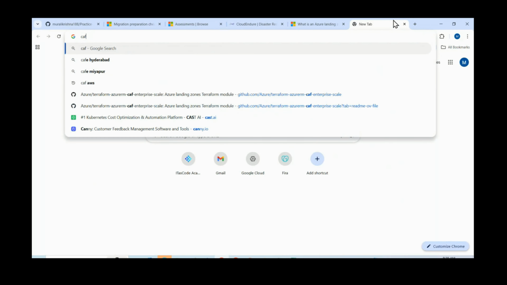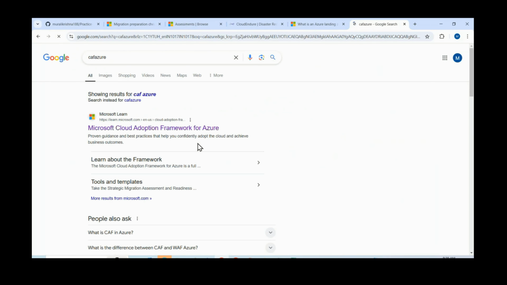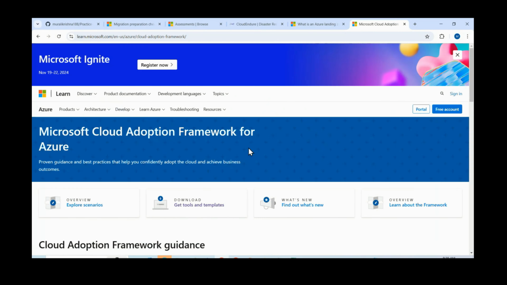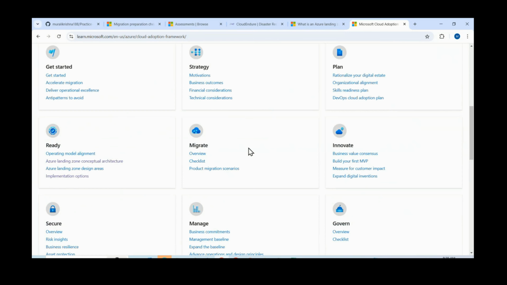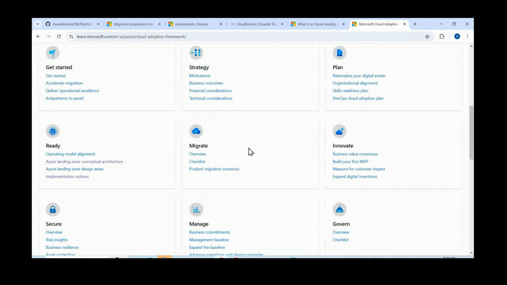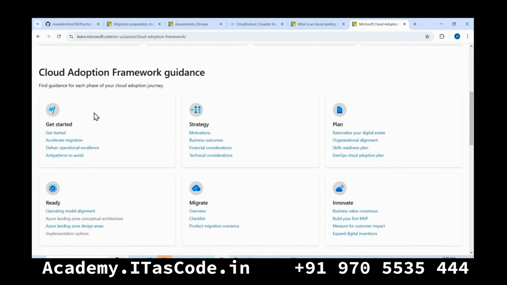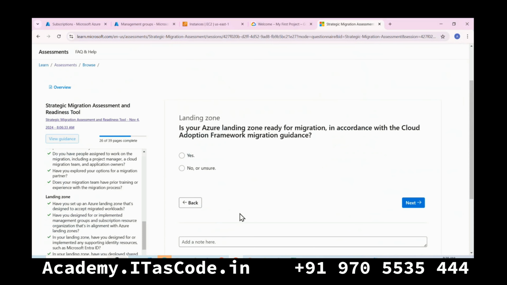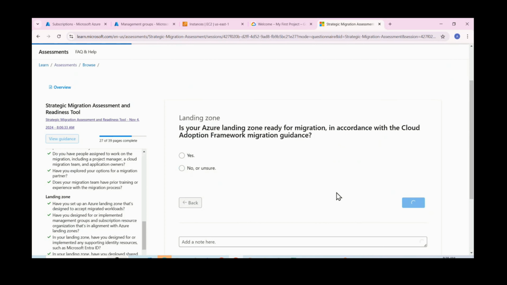CAF Azure, Cloud Adoption Framework. Okay. These are all the stages we observed. So we need to complete some assessment with the Cloud Adoption Framework assessment also.